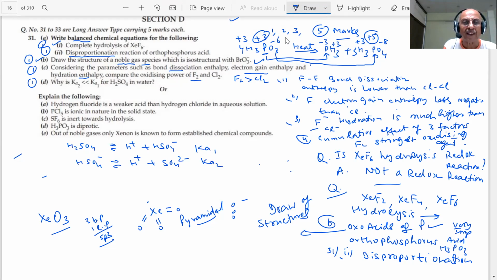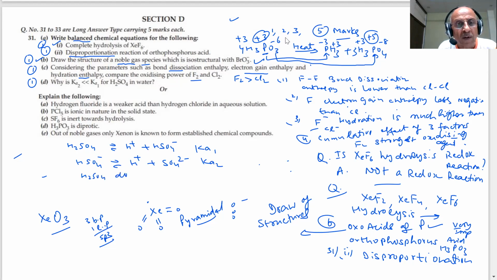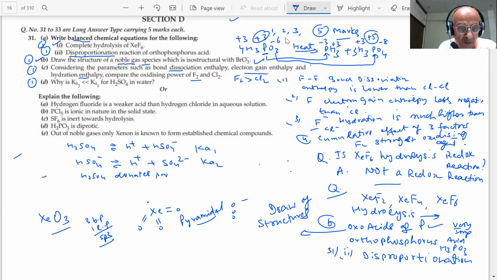So this will be less than the first one because the second proton is more difficult to remove because it is already negatively charged. What do we write, student? H2SO4 donates a proton.